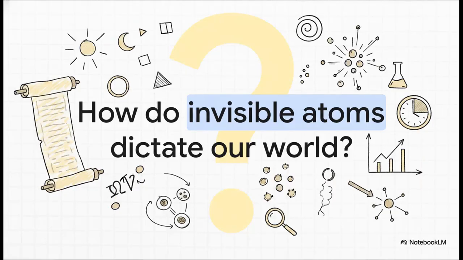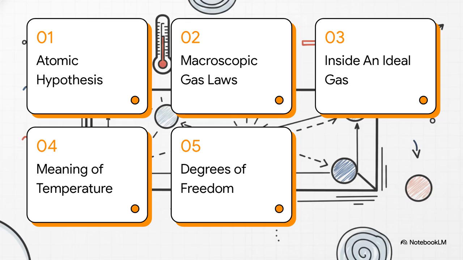It's kind of a wild question when you think about it, right? If we literally cannot see atoms, how on earth do we know they make the rules for the whole physical world? Today's explainer takes us on an incredible journey. We're going from ancient philosophical ideas about the invisible all the way to the measurable, visible world that modern science has mapped out. We'll see exactly how humanity figured out there was this hyperactive microscopic universe without ever even laying eyes on it. So here's the roadmap for today.